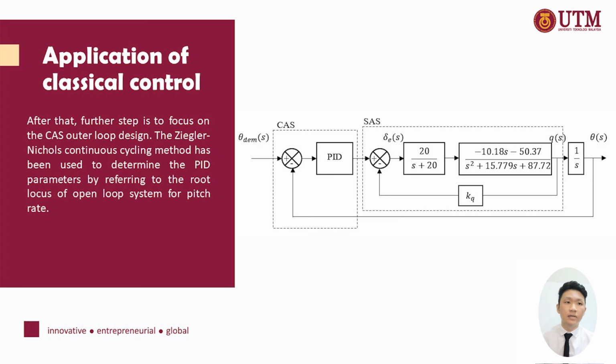After that, the next step is to focus on the CAS outer loop design. The Ziegler-Nichols continuous cycling method has been used to determine the PID parameters by referring to the root locus of the open loop system for the pitch rate. Okay, this figure shows the block diagram of the classical control.